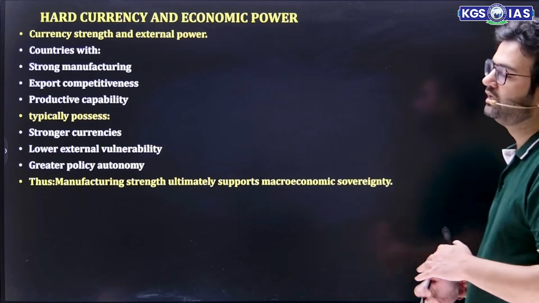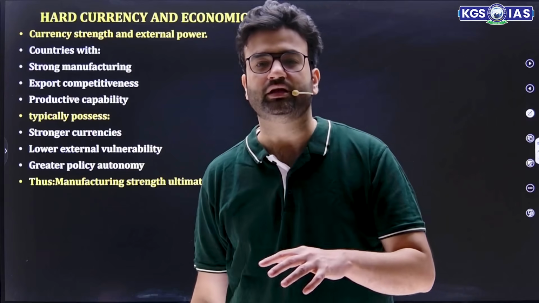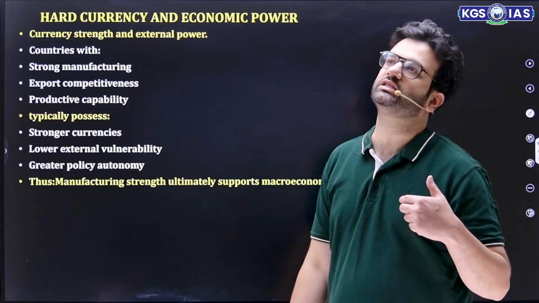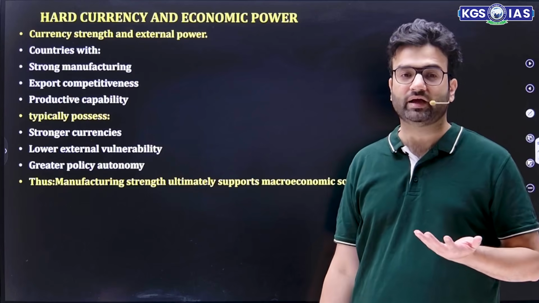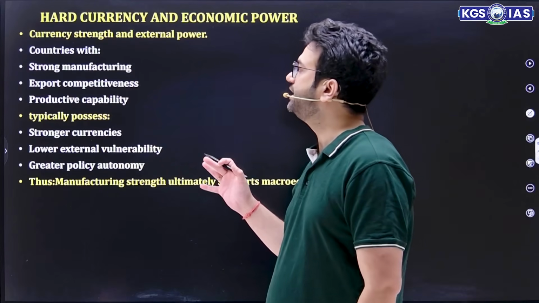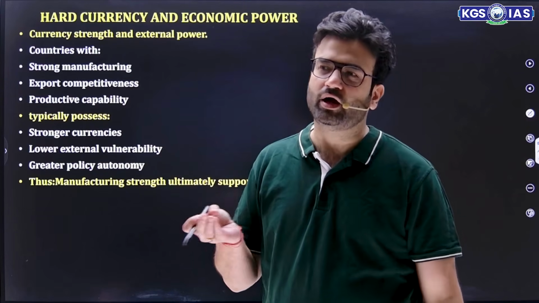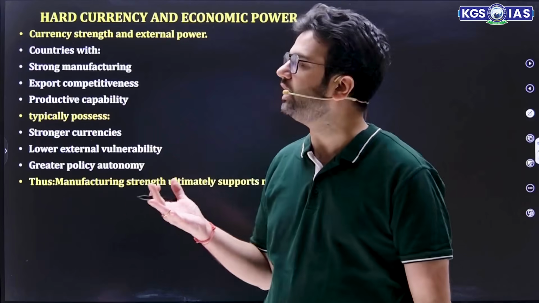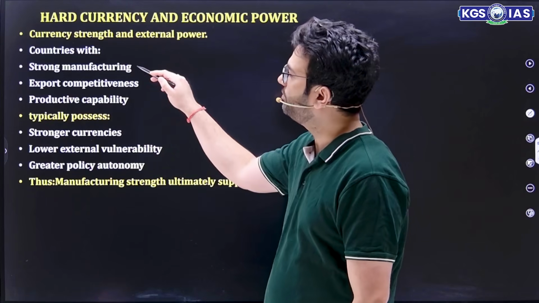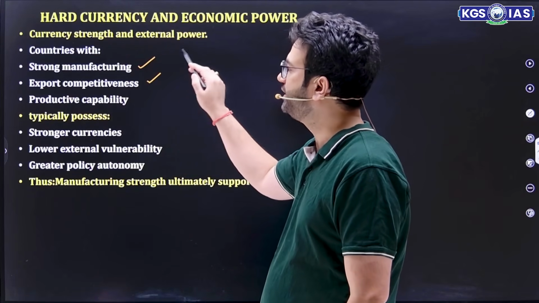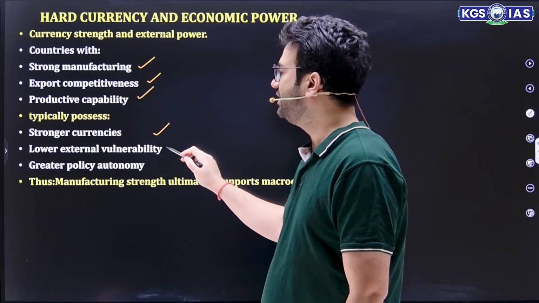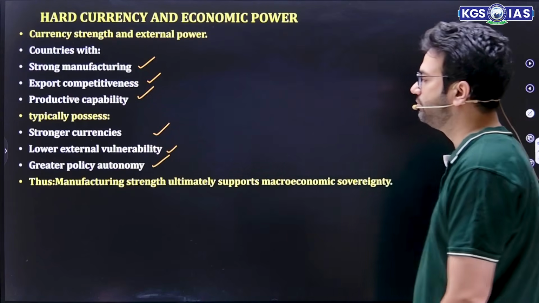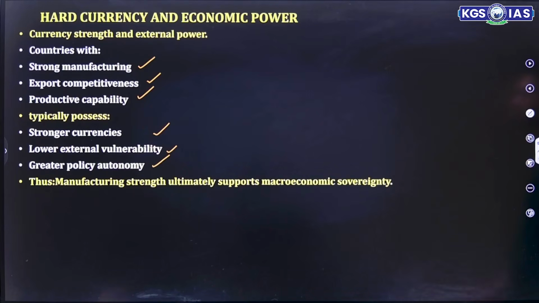Then hard currency. Hard currencies are those currencies which are stable, and convenient to be used. The dollar is a hard currency which has a huge brand value. So currency strength and external power: dollar, yuan, pound, yen, euro, these are all hard currencies. So countries with strong manufacturing, good export competitiveness and productive capacity have stronger currency, lower vulnerability and greater policy autonomy. So manufacturing strength ultimately supports macroeconomic sovereignty.